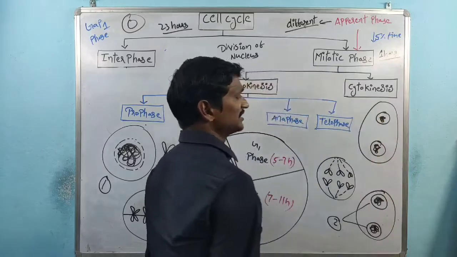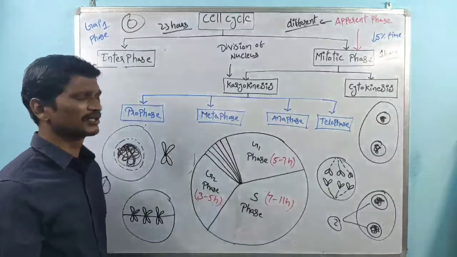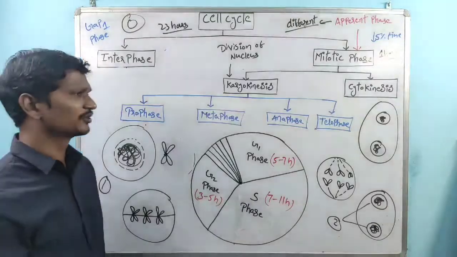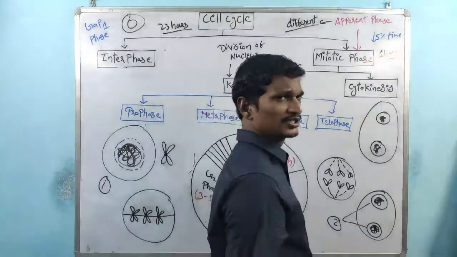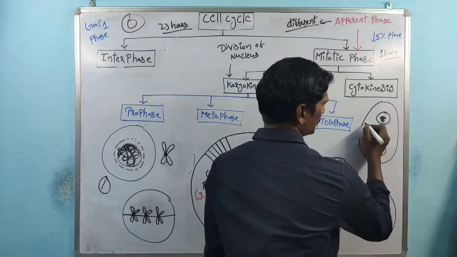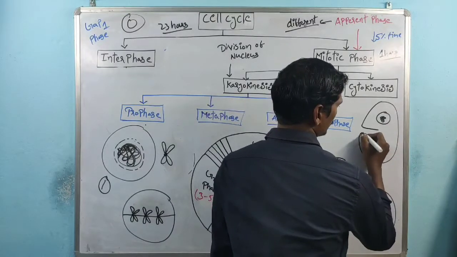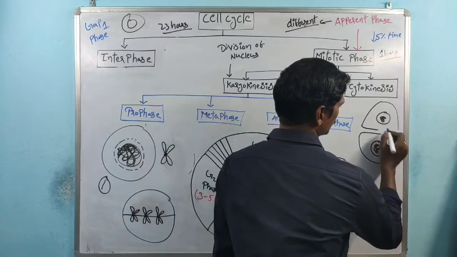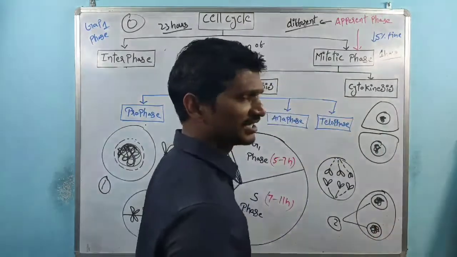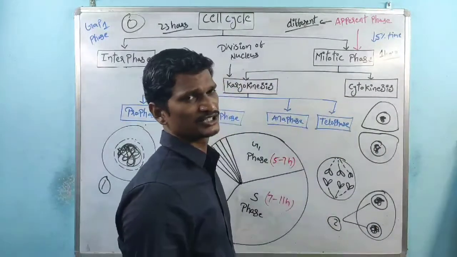Coming to the next one, the cytokinesis. Cytokinesis is nothing but division of cytoplasm. Sir, how does the cytoplasm division take place? See, this is the cell. Here separation of cytoplasm takes place. So the cell's cytoplasm division takes place.